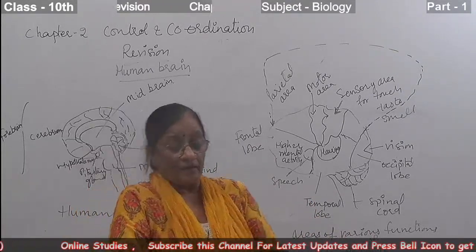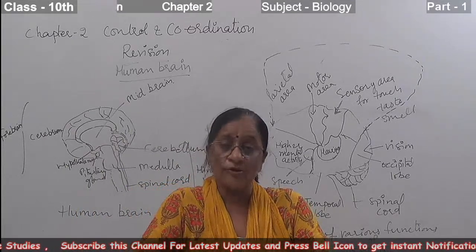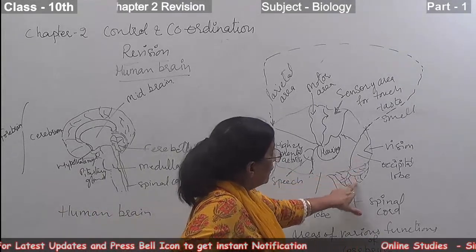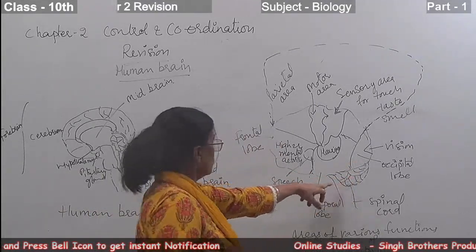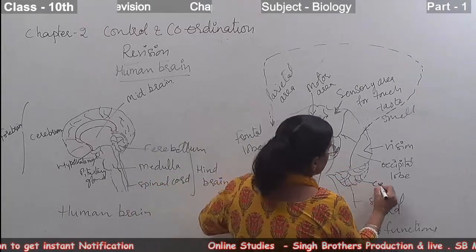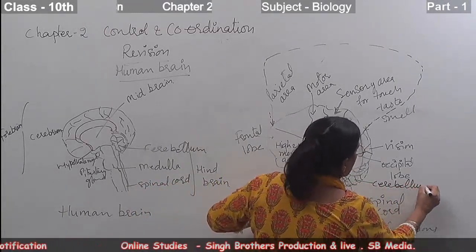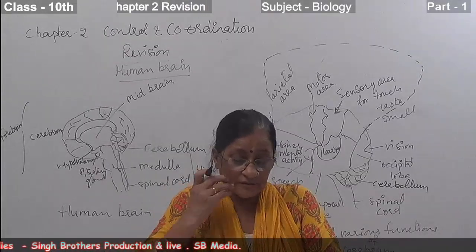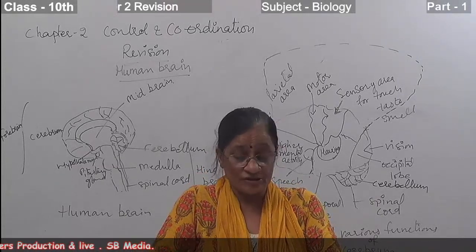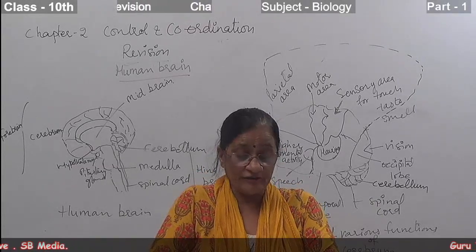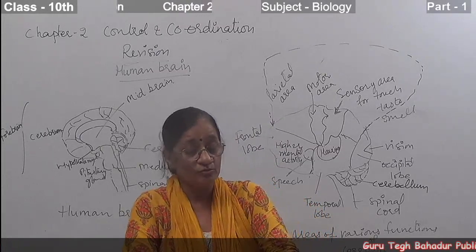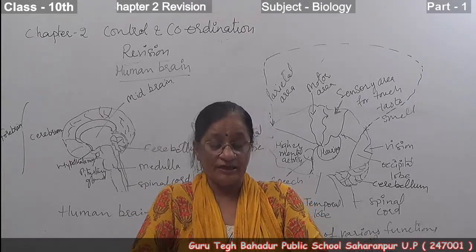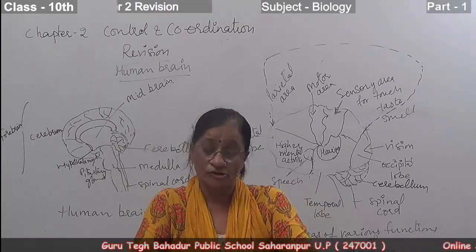It is situated below the occipital lobe. You can look here also, this is the cerebellum, situated below the occipital lobe. It maintains body balance and posture, and also controls and coordinates voluntary muscular body movements. So, the cerebellum is the part which maintains body balance and posture.